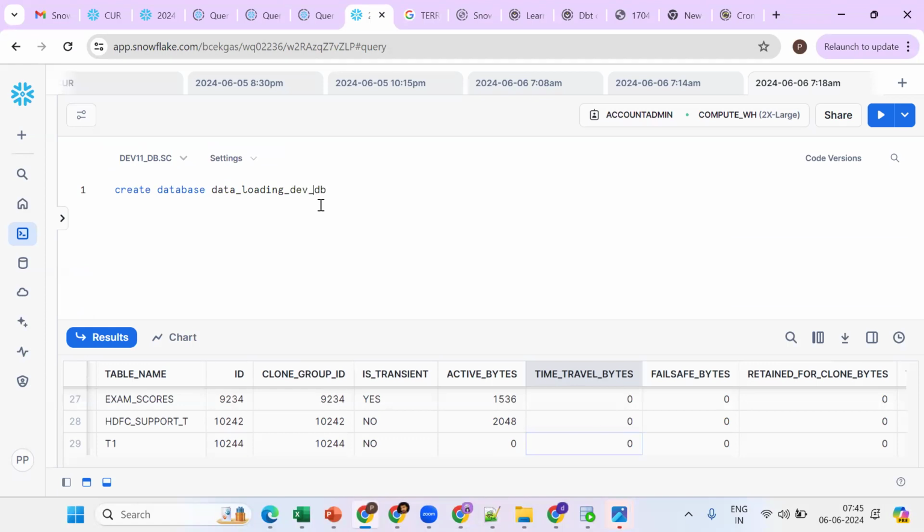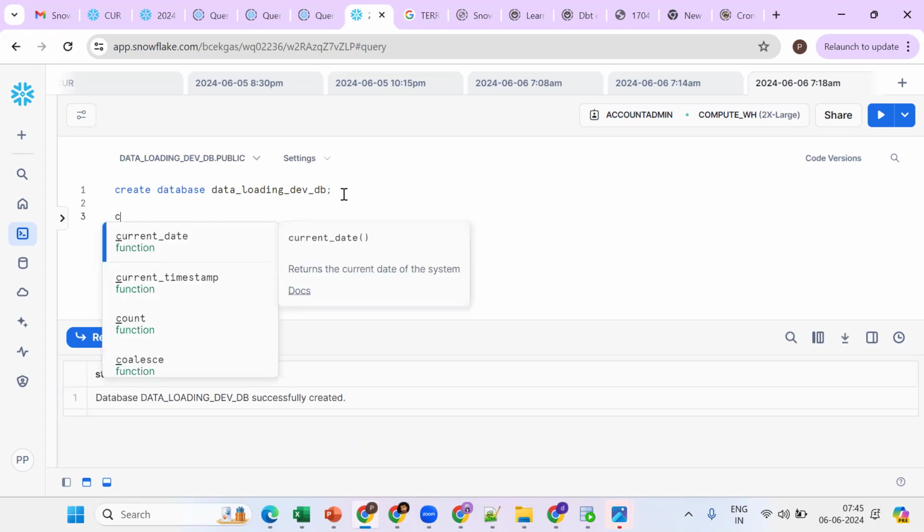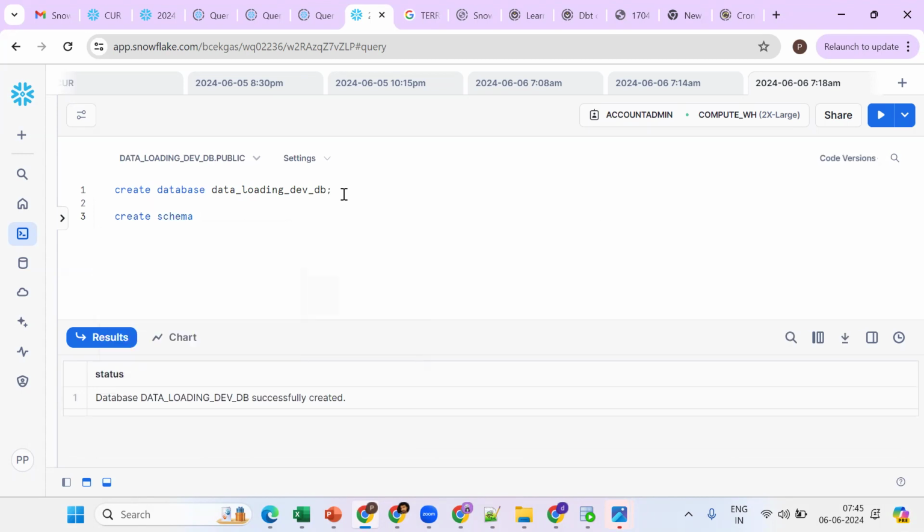Now, daily we have a stand-up call, a daily Scrum status call. In the Scrum call, Jira stories are assigned on a sprint basis. A Jira ticket will be assigned to us. If any changes happen, we won't work in the production database, we'll work in the development database. Who creates the database and schemas in real time? The admin guys create them, and also the roles and warehouses.